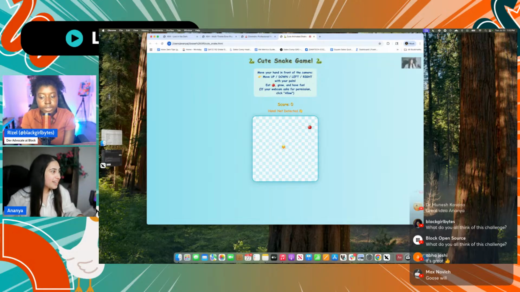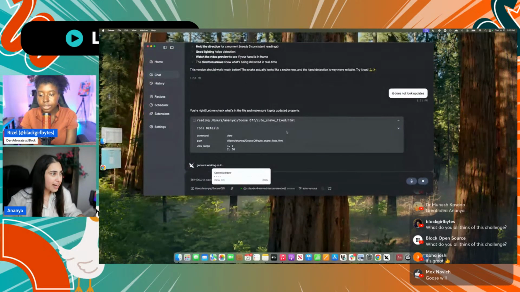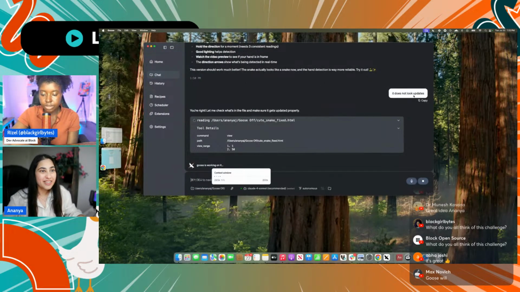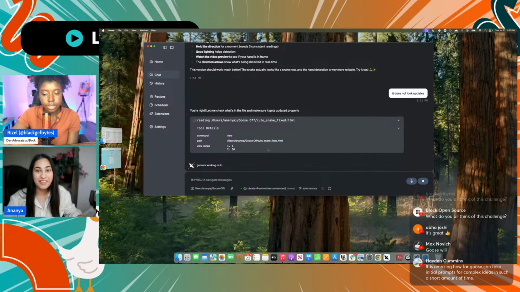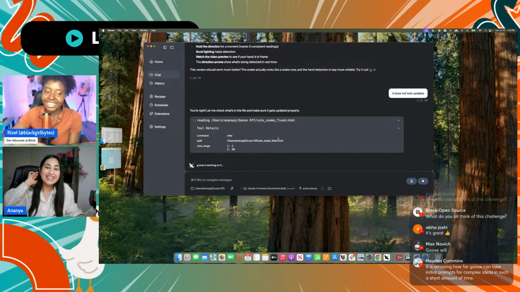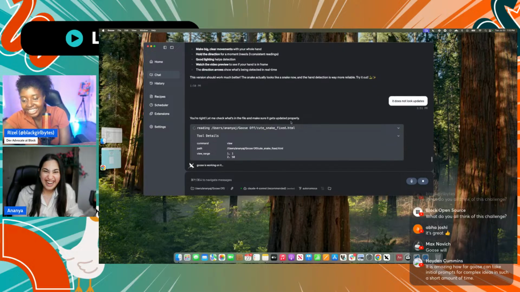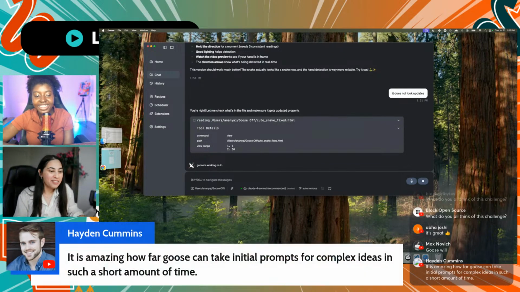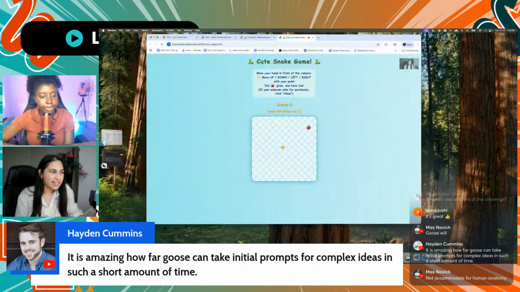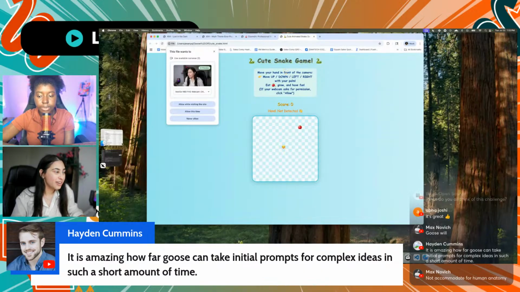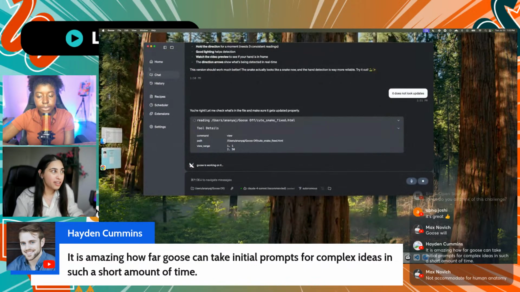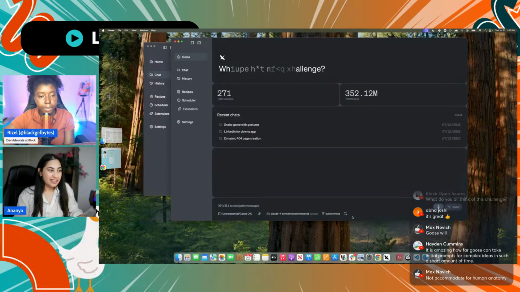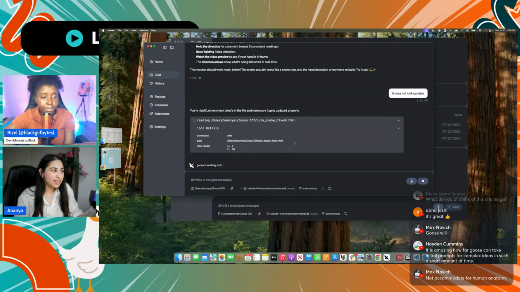Okay, so it does not look updated, and it's like, okay, you're right. Let me check the file and make sure. So it probably did not. It did not update the HTML file, and it told me that it updated. So it lied. But I'm going to see if that is fixed, or maybe in tandem also start another Goose and see which one finishes first.